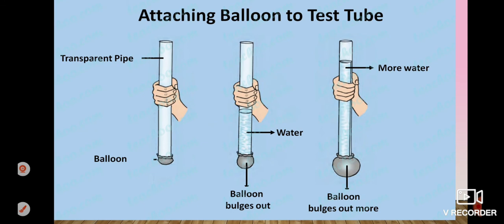So children, here you can understand the concept of pressure that is exerted by water on this balloon. So as the water level increases, pressure increases, right? Here pressure is increasing as well as the water level is increasing. So children, it is now clear to all of you.